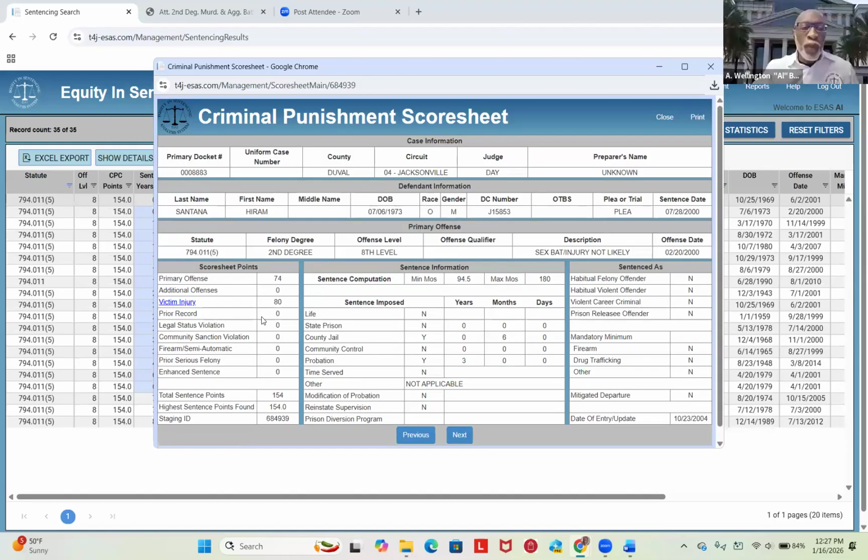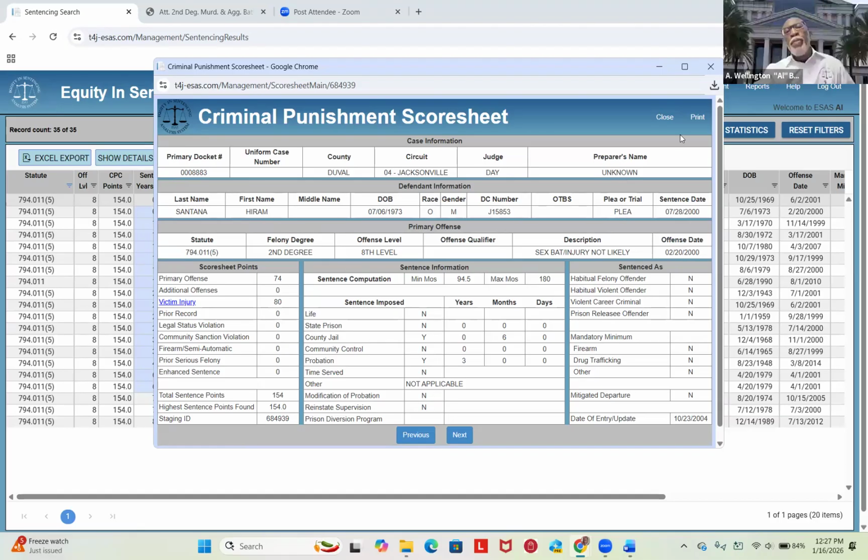Everybody should be facing that because this is a first offense. But it shows you the case number, the county, the circuit, the judge, and sometimes the prosecutor's name will be here. And it shows you that it was a plea. It shows you the sentence, 6 months county jail, followed by 3 years probation. And so that's basically how you can look at the data and run it.